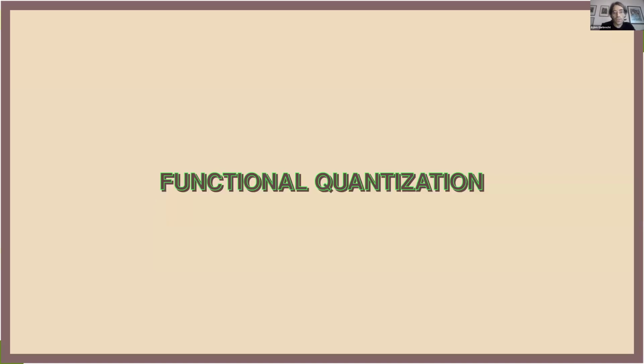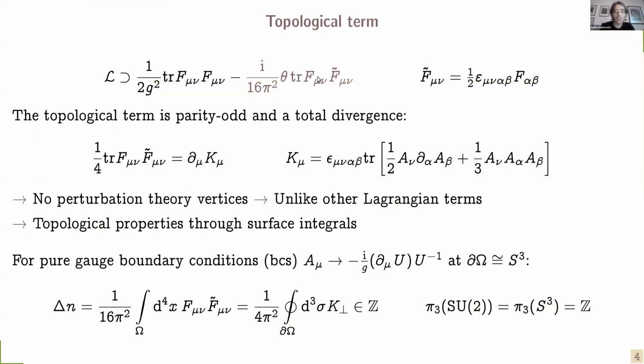Okay, functional quantization. The centerpiece of the discussion is this topological term, and the topological term is parity odd. That's why we are discussing it, and it is a total divergence. Since it is a total divergence, there are no perturbation theory vertices, because these would be proportional to the sum of all momenta and are therefore zero. And therefore it behaves unlike other Lagrangian terms. But the fact that it is a total divergence also opens up the possibility to study non-perturbative effects through topological properties and surface integrals. And this can play out in the following way.